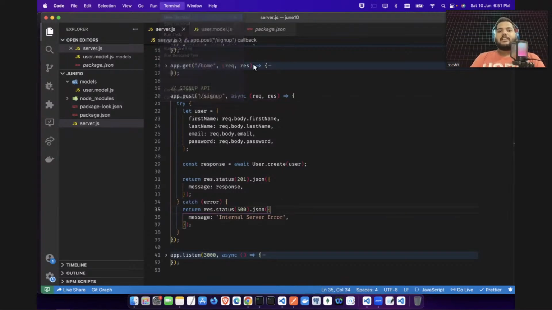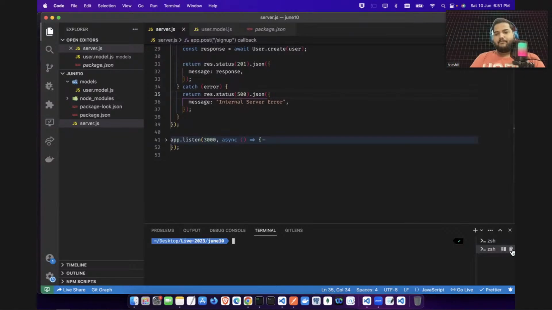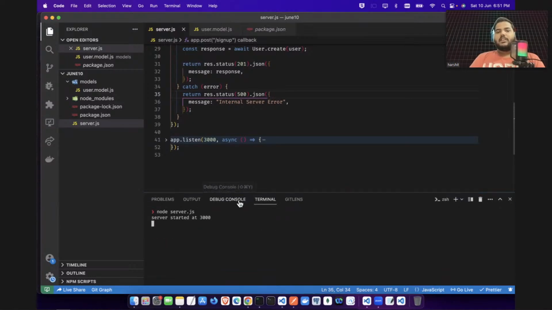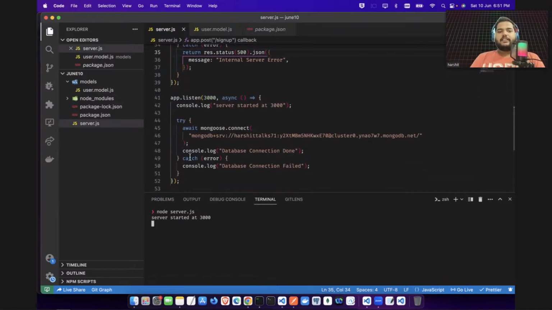Now again, let's start our server. I will say here node server.js. Server started at 3000 port. Okay, let's wait for the database connection. You remember, when you do this, database connection will also be established. Let's wait for the database connection. Database connection actually takes time. So now you can see database connection established.